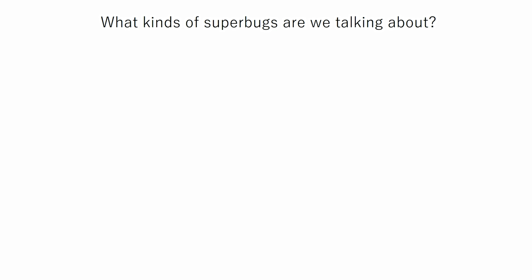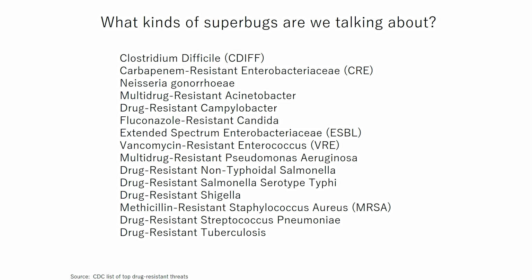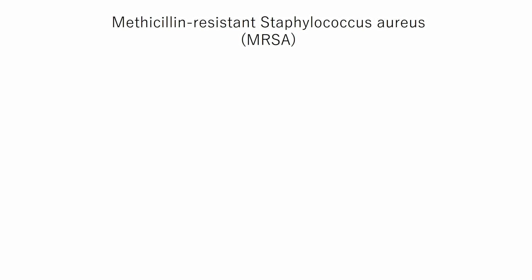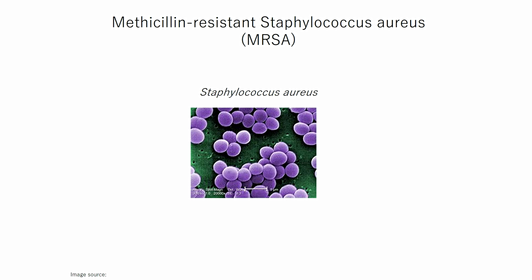What kinds of superbugs are we talking about? There are many types of multi-drug-resistant bacteria, but we are going to focus on methicillin-resistant Staphylococcus aureus, or MRSA, as an example. This drug-resistant bacterium can cause infections in many parts of the body and is a problem in crowded places such as hospitals. MRSA infection is caused by the bacterium Staphylococcus aureus.